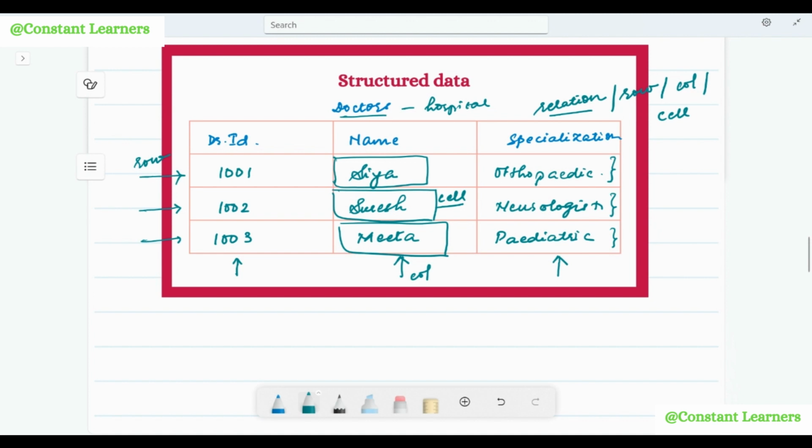The data in this entire table is related, and it is also about a real world entity. The doctor is a real world entity. So this is what structured data is. I hope you have understood what structured data is, how it is stored in a proper format, how it is related to one another, and how it is stored in relations.